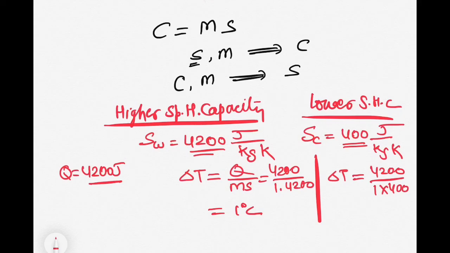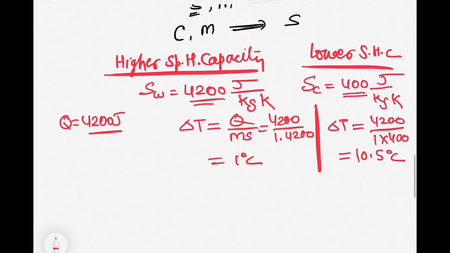The mass of the copper block is also 1 kg. We took the same mass. So here the increase in temperature is around 10.5 degrees centigrade. Okay, so for the lower specific heat capacity material, the temperature will increase far more as compared to the water. So here you see the temperature increase in copper is nearly 10 times the temperature increase in water.